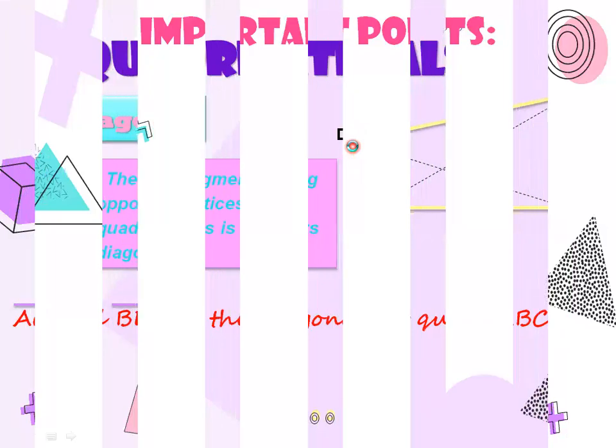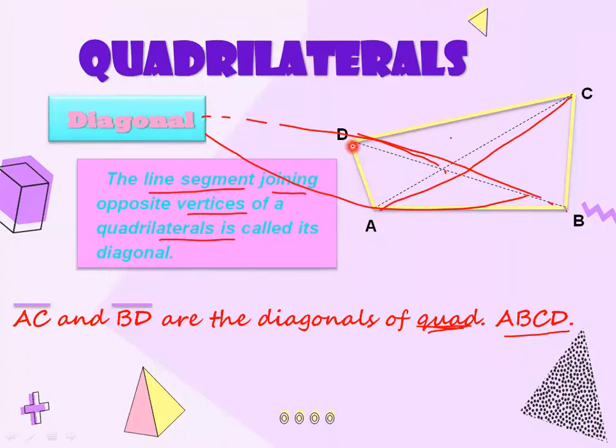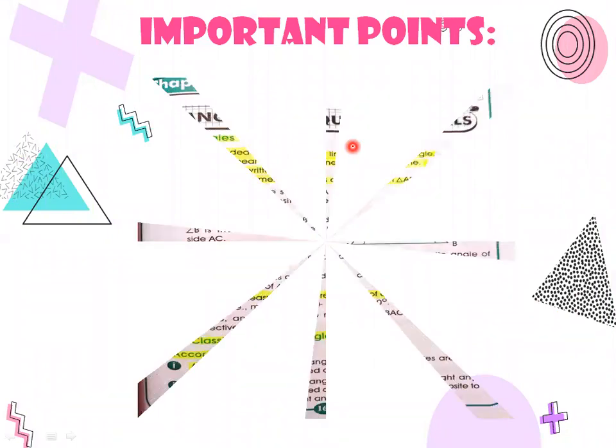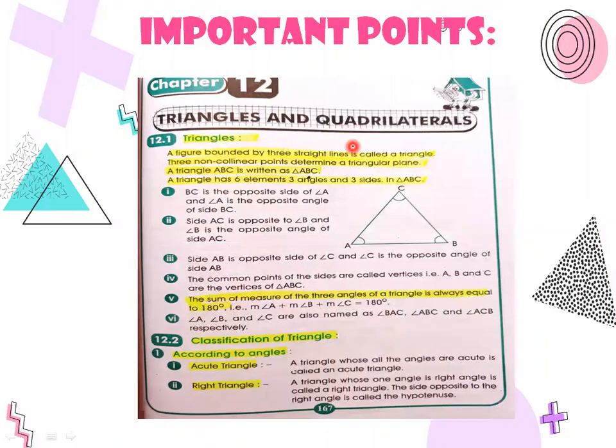So this is the end of the lecture. Before ending my lecture, I want all of you to open your books and mark all the important points in your book. First of all, open chapter number 12 on page number 167. This is your page number 167 of the math book. So open this book and kindly highlight these important points in your book, everyone. And when you have done, please tell me.